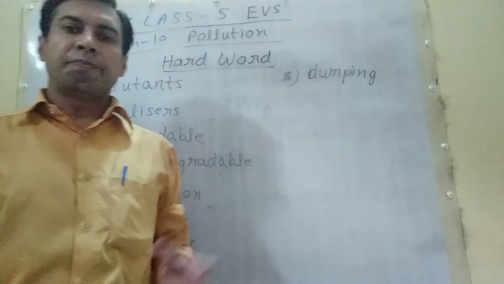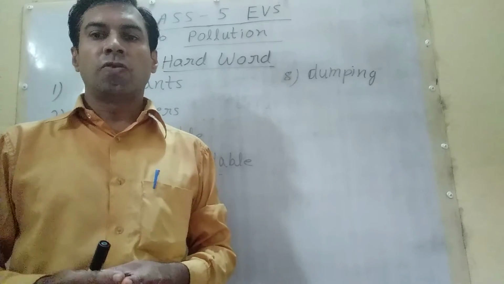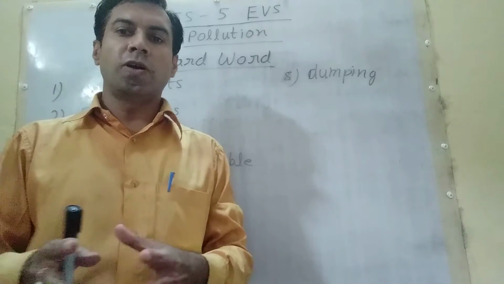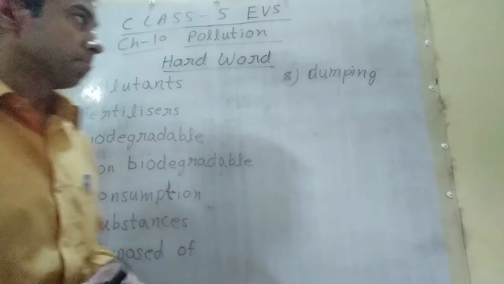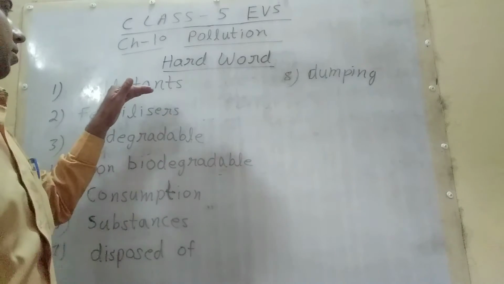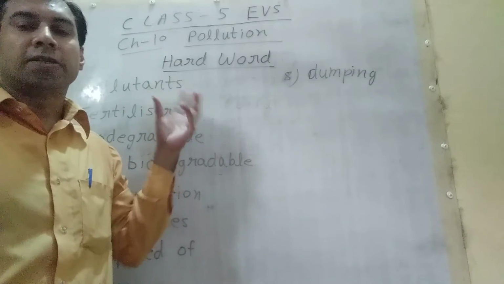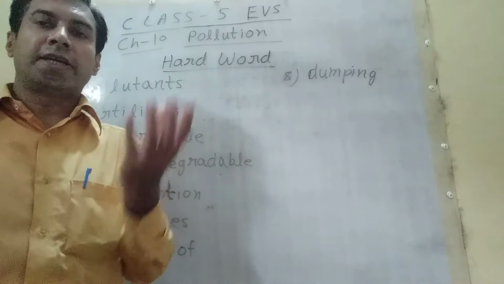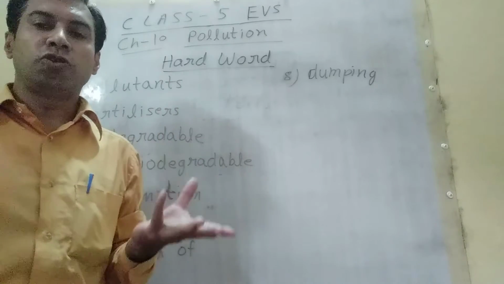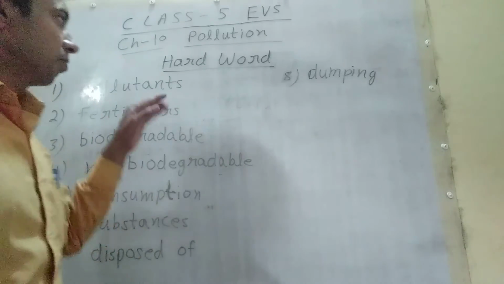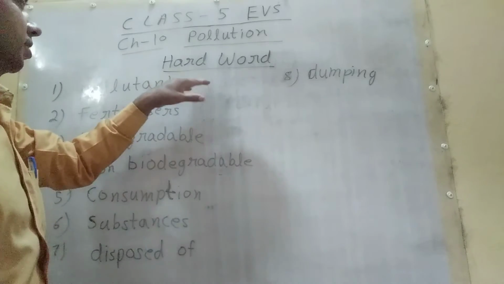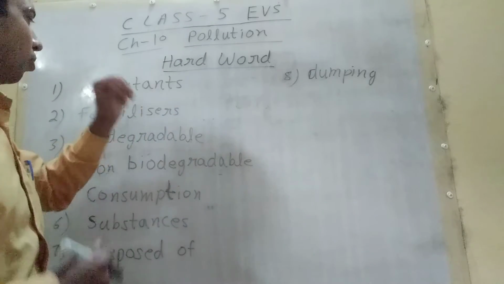Now, student, practice of hard words which were used in soil pollution topic. First, pollutants. Particles or materials involved in pollution are called pollutants.